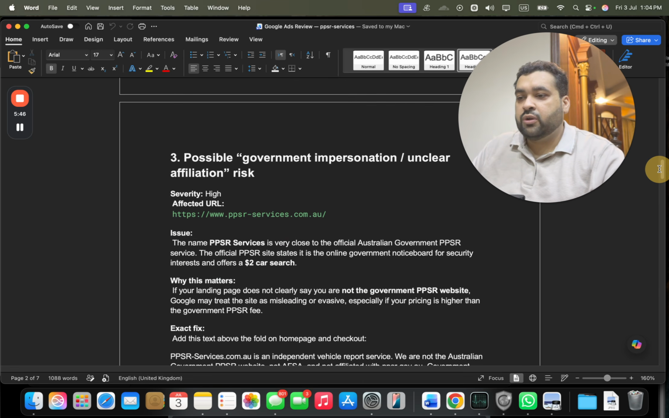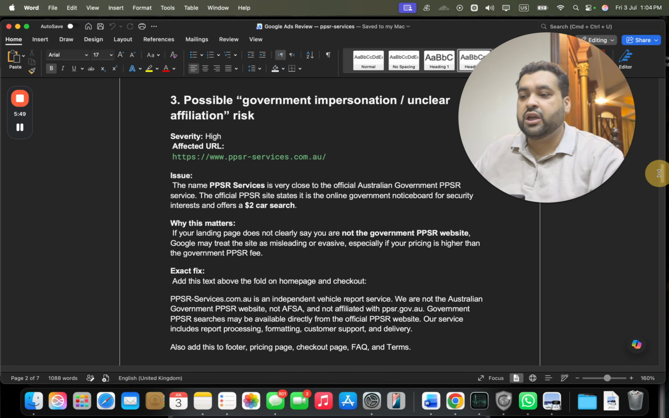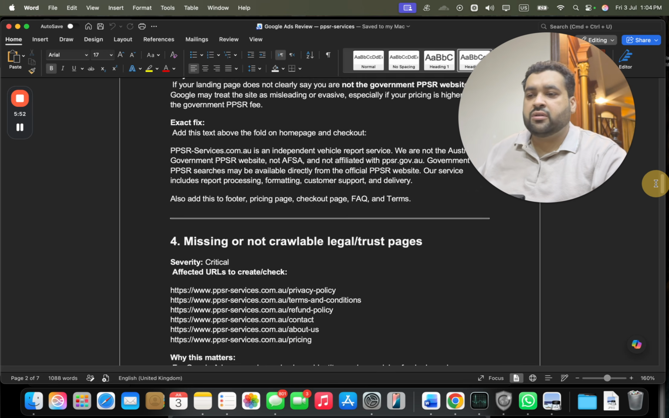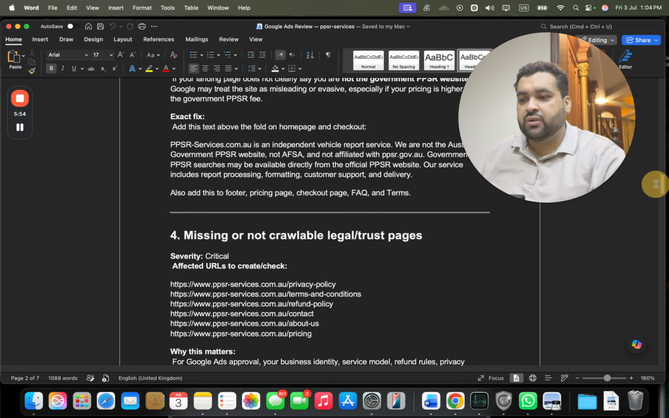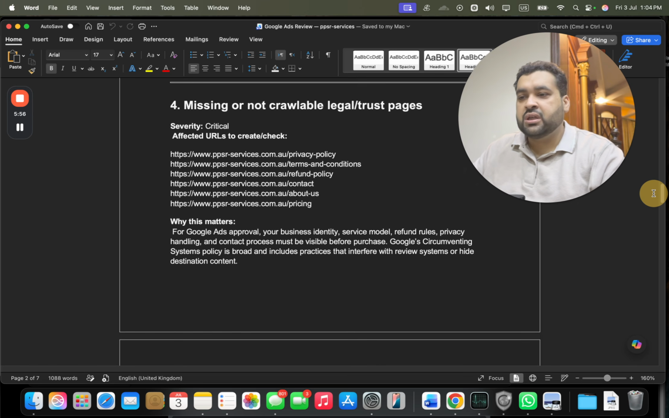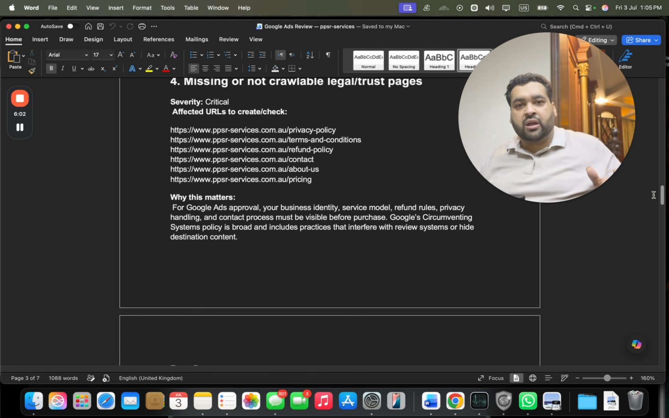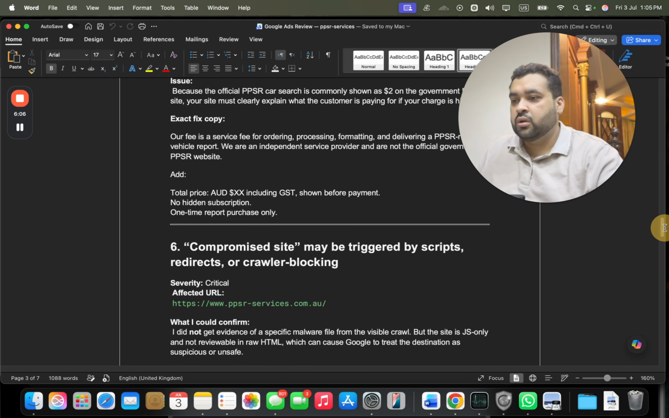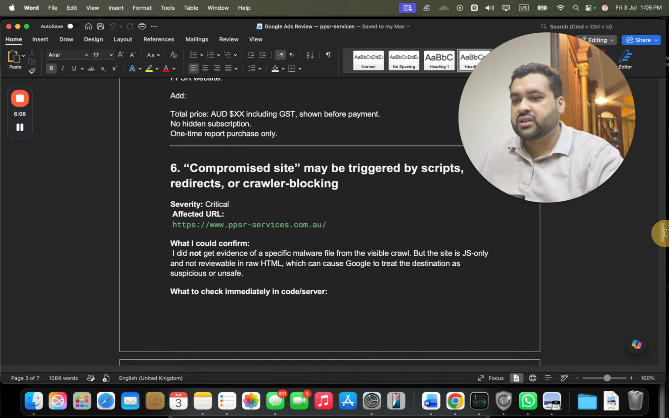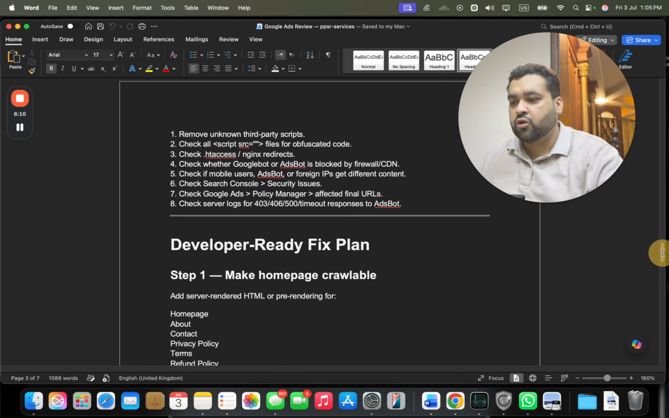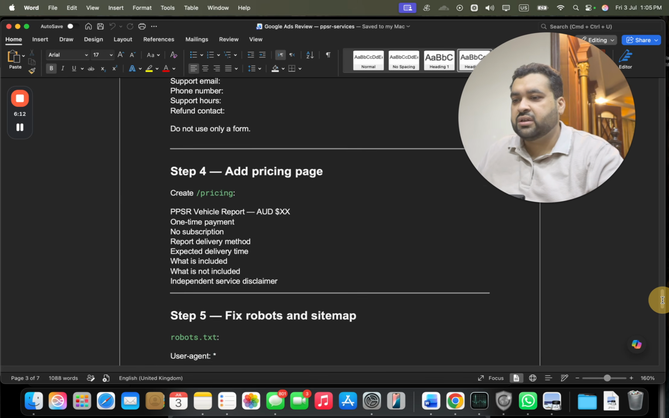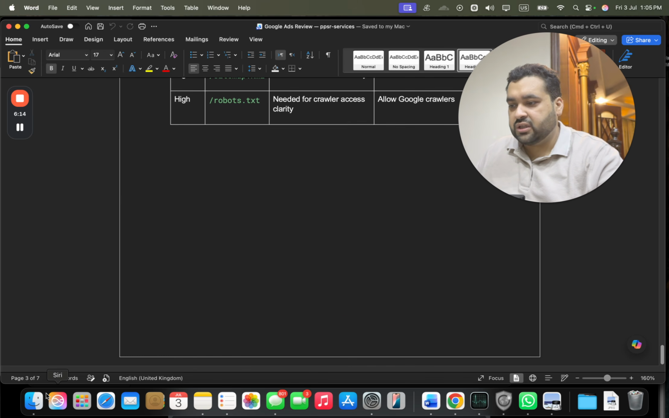So you can see it over here, because it may be possible government impersonation or unclear affiliation. So we need to look around and add several factors, including that we are not affiliated with them. Some missing pages we suggested adding, including privacy policy, terms, refund, contact, about us, pricing. So we created them and sent them to their team so they can add them on their own. See around over here, compromised site may be triggered by script, redirect, crawler blocking. So we suggested changes, we suggested other things as well.